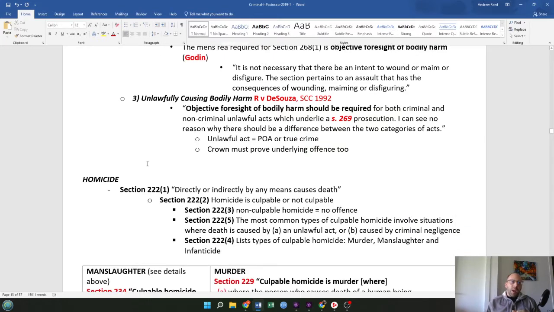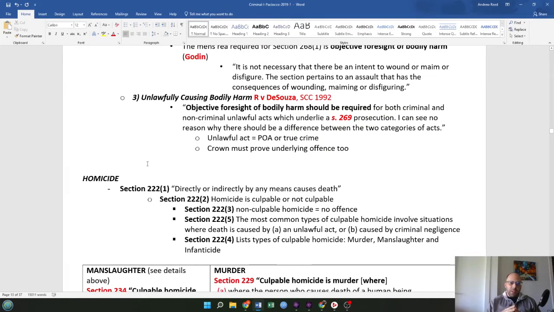Next and finally, we have unlawfully causing bodily harm from the DeSousa case of the Supreme Court of Canada in 1992, which says that objective foresight of bodily harm should be required for both criminal and non-criminal unlawful acts which underlie a Section 269 prosecution. I can see no reason why there should be a difference between the two categories of acts. Unlawful act equals POA or true crime, and the Crown must prove the underlying offense as well.